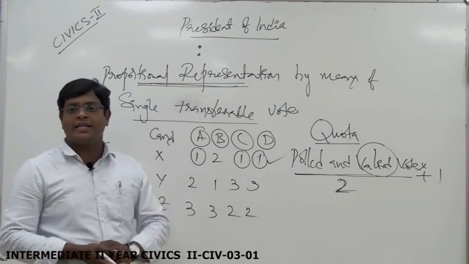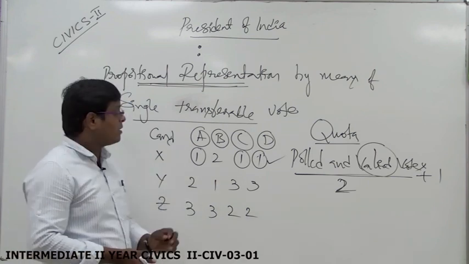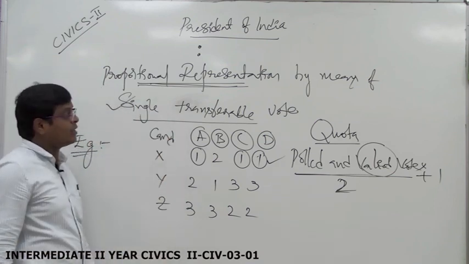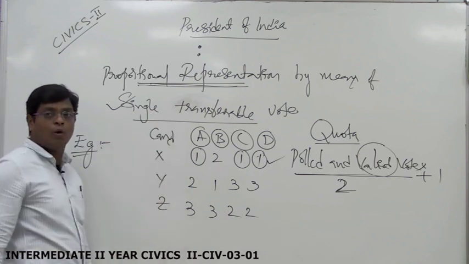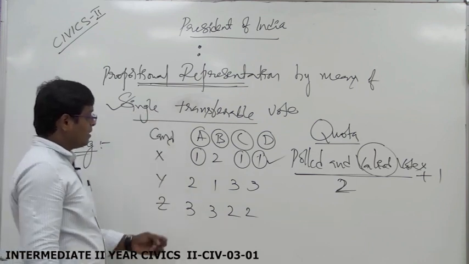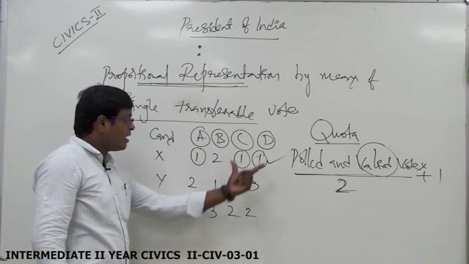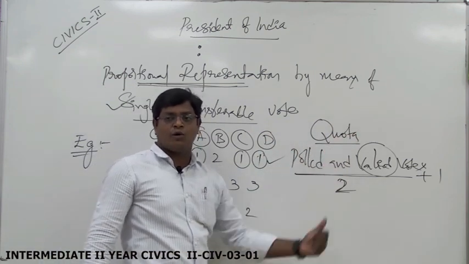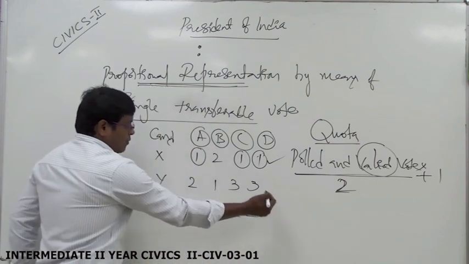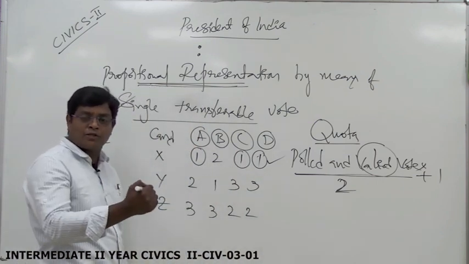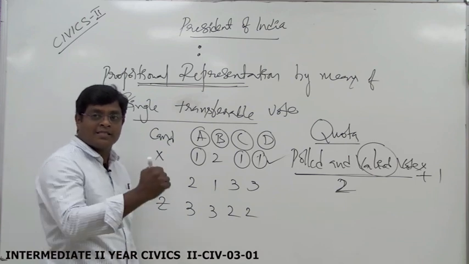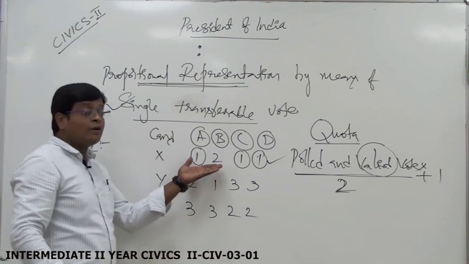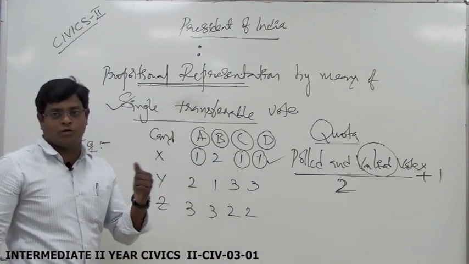If no candidate secures the quota in the first round, then they will go to the single transferable vote. At that time, they observe that A, B, C, D, E, F, G are casting their votes, right? For whoever secured the fewest first priority votes, his second priority votes are transferred to the one who secured the highest first priority votes.